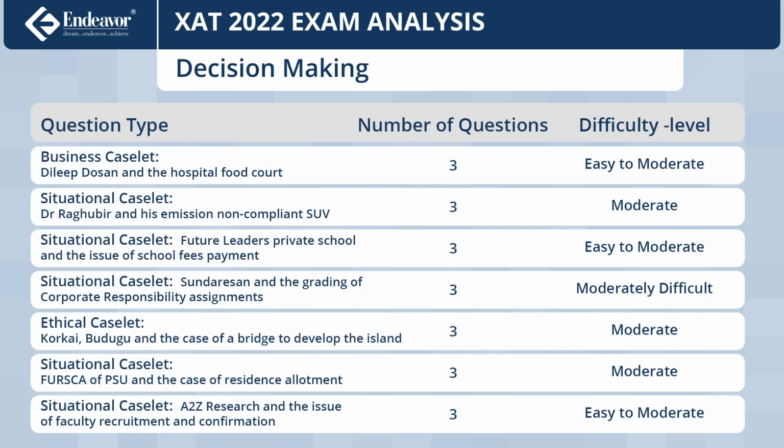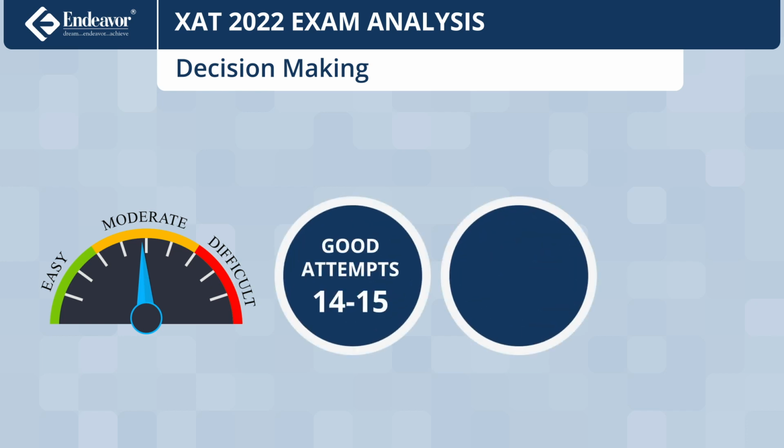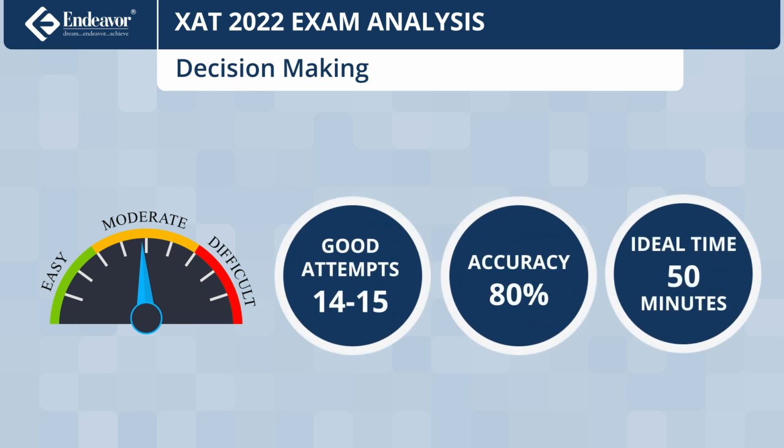Take a moment to look at the table. Overall, this sectional too can be termed as moderate. About 14 to 15 attempts with 80% accuracy in 50 minutes can be considered a good score.